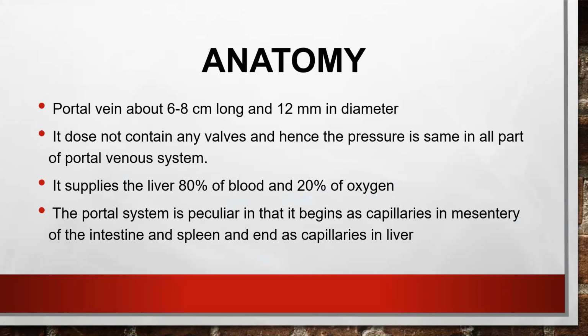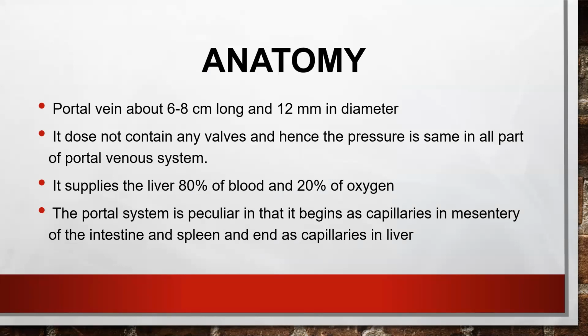So what is the normal anatomy of the portal vein? It is 6 to 8 centimeters long and 12 millimeters in diameter. It doesn't have any valves, so the pressure is equal in all parts of the portal venous system. It supplies 80% of the blood to the liver and 20% of its oxygen demand. The remaining 20% of the blood that comes to the liver comes from the hepatic artery.